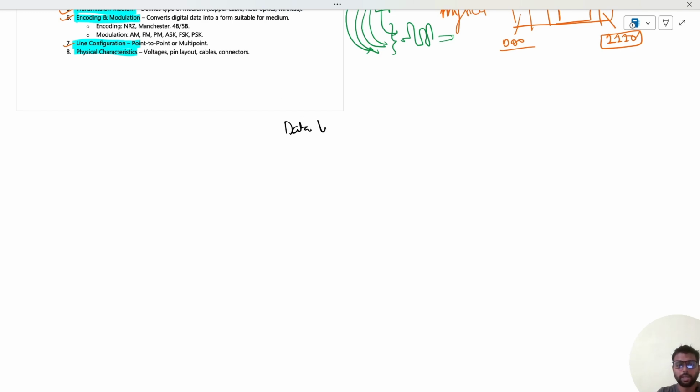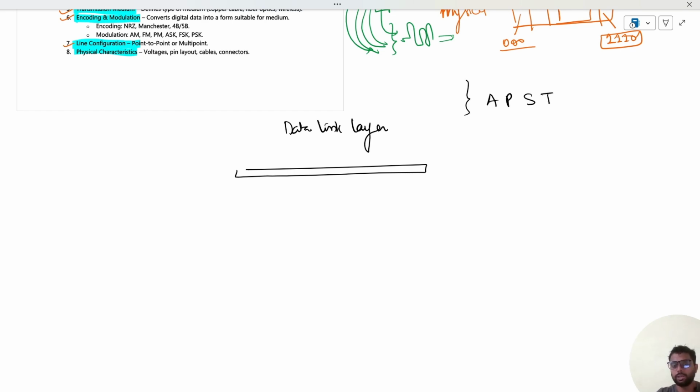See the data link layer. When I say the data link layer, what layer is it working between? This is the physical layer. If you remember the OSI layers: application, presentation, session, transport, network, data link layer, and the physical layer. So this is layer number 1 and this is layer number 7. So the physical layer we have done. The data link layer is between the network layer and the physical layer. But we have seen that if someone is transmitting data, the transmission goes from 7 to 1, from the application layer down to this layer, and then at the receiver end, it goes from 1 to 7.